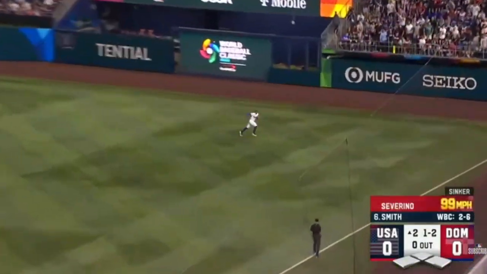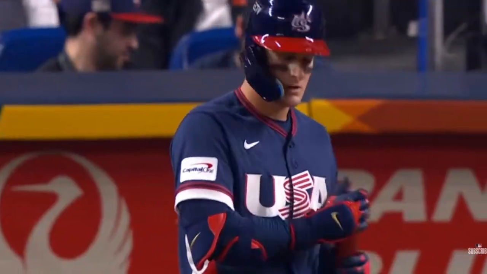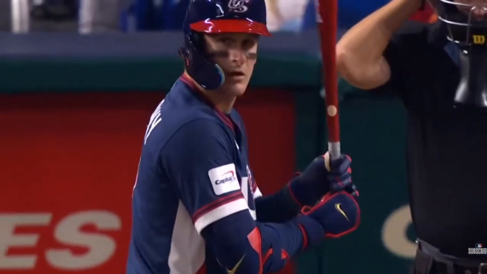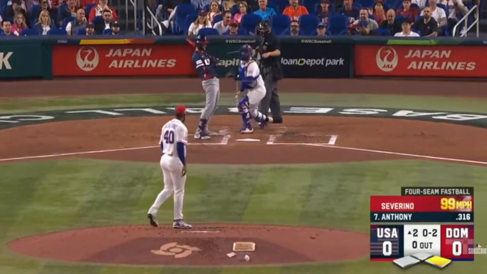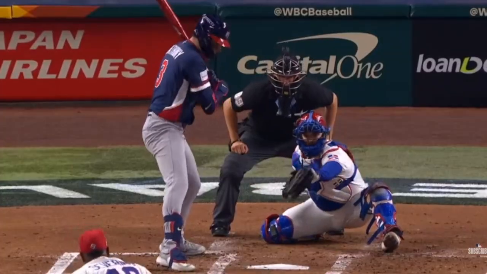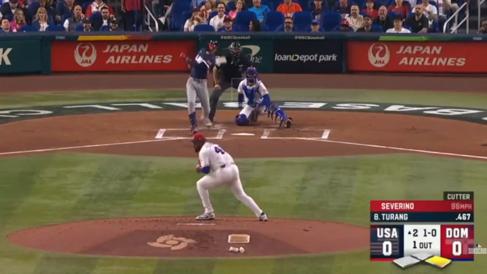To Will Smith. Looks like a jam shot that falls in. And that'll be a leadoff single for Team USA to begin the top of the second. Left-handed hitter Roman Anthony. Will Smith with his lead over at first. 0-2 pitch to Anthony. Called strike 3! Severino hits the outside corner. Punch out.